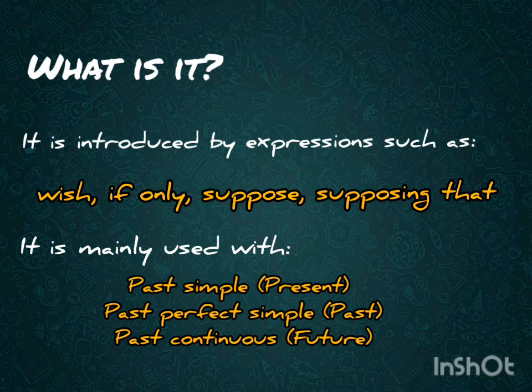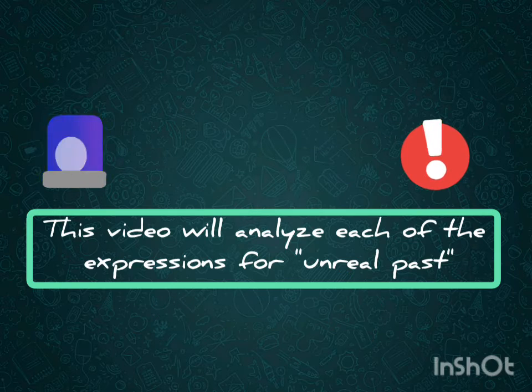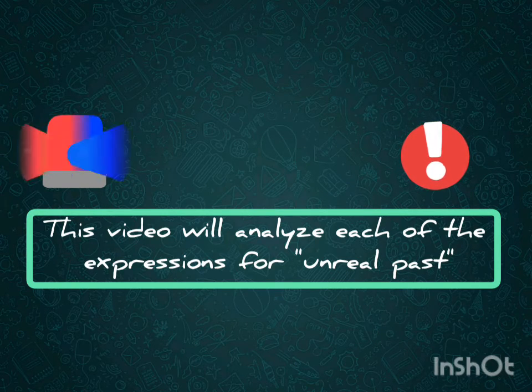To speak about events in the present, we need to use the past simple. To speak about events in the past, we need to use the past perfect simple. And to speak about events in the future, we need to use the past continuous. We will have a closer look at each of them.